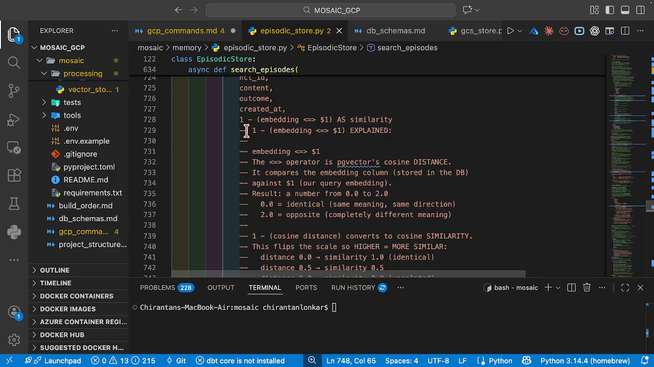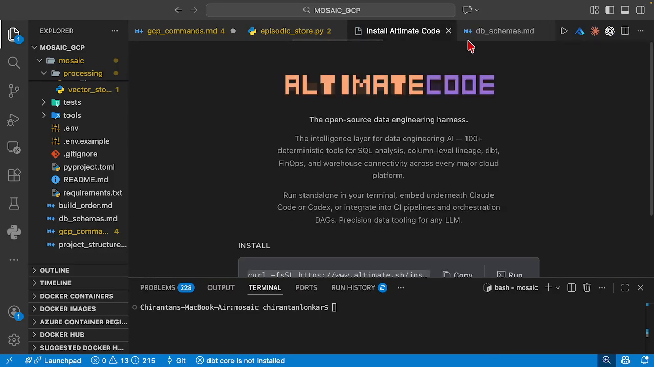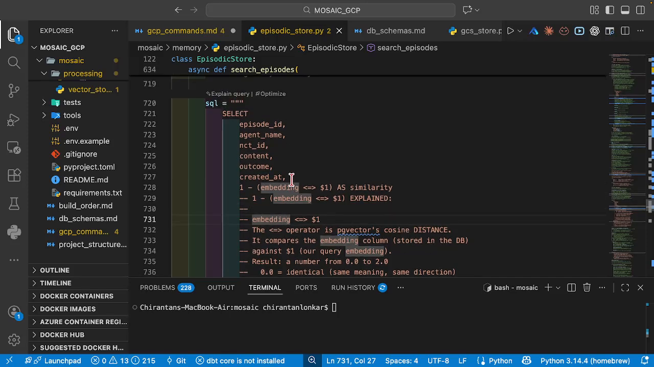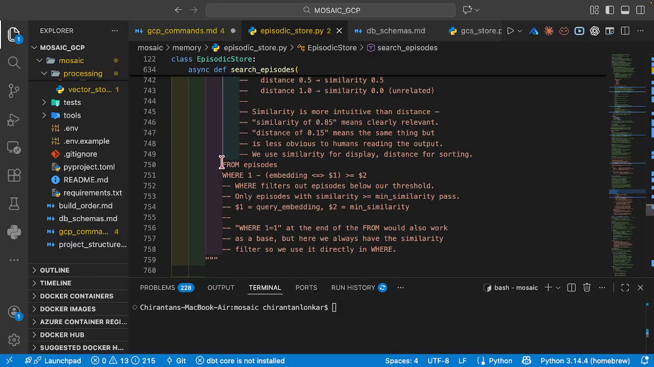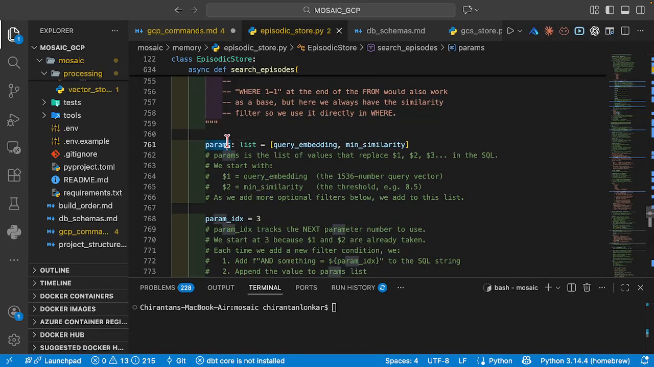If you see here, this is actually a SQL function that I'm writing. I've just commented it out, so that might be kind of confusing. So just focus on this part where you select the fields, and after that just focus on FROM episodes WHERE. Here I'm going to put a WHERE filter, and this filters out episodes below our threshold, which means only episodes with similarity greater than or equal to the minimum similarity pass, which is 50%. Then we're going to put in the parameters list.